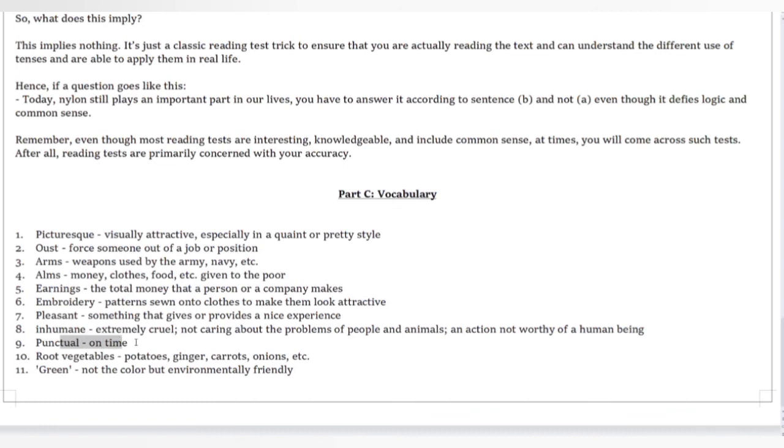Punctual means on time. Root vegetables are potatoes, ginger, carrots, and onions, etc. You can see the roots, so they're root vegetables. And finally, green is not the color green, but especially these days, it refers to something environmentally friendly. How green is it? You can see cars are getting greener, or aiming to make pretty much everything green these days. So green means environmentally friendly.